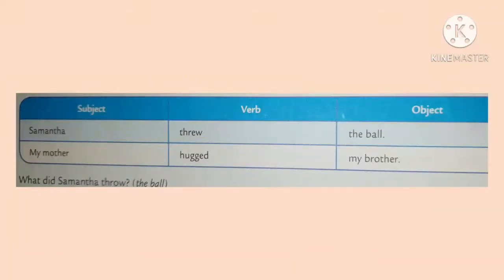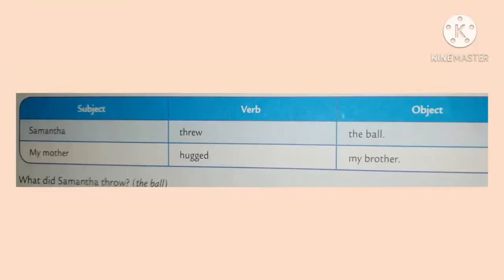How do we identify the object? What did Samantha throw in the first sentence? Samantha threw the ball. Second sentence, who did my mother hug? My mother hugged my brother. So objects can be identified by answering the question who or what to the verbs. Very clear, children?